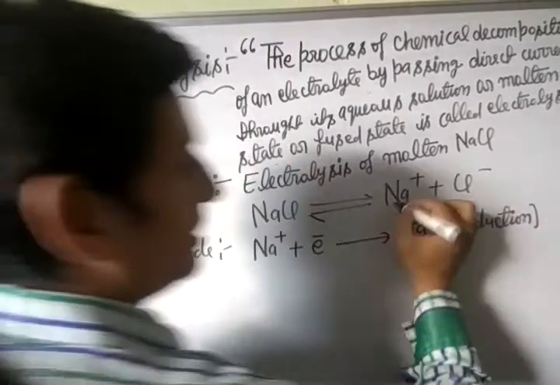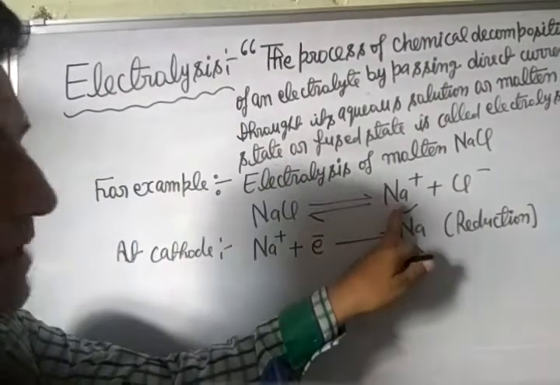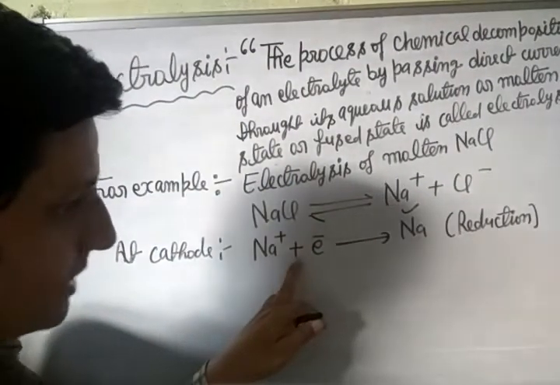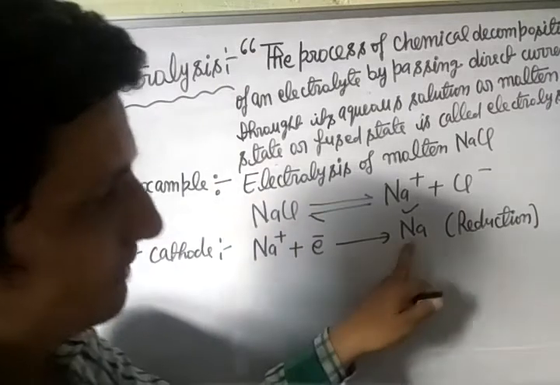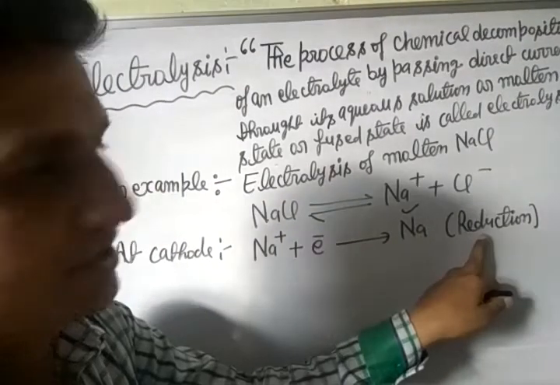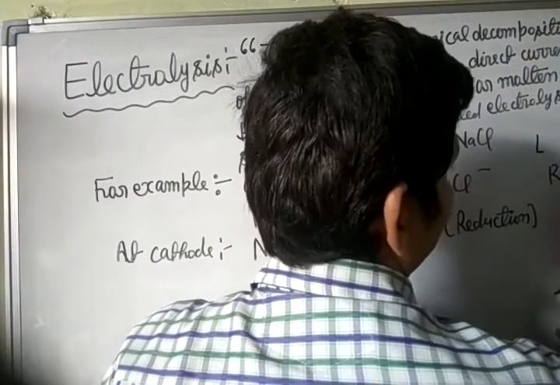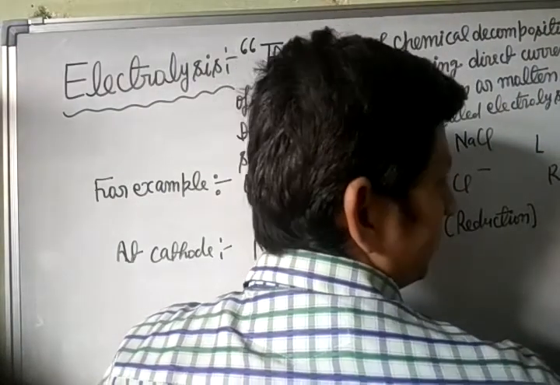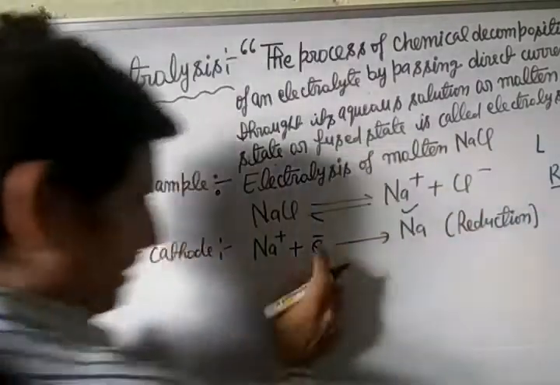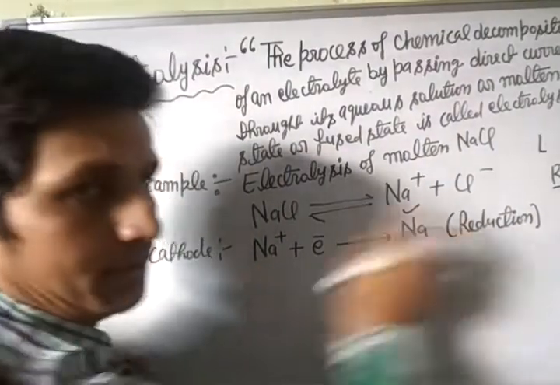I have told you the funda, LORG: G for gain of electron, R for reduction. Gain of electron is called reduction.